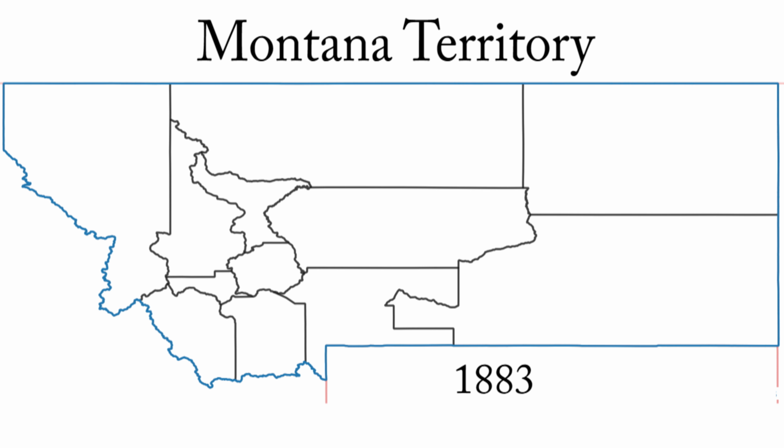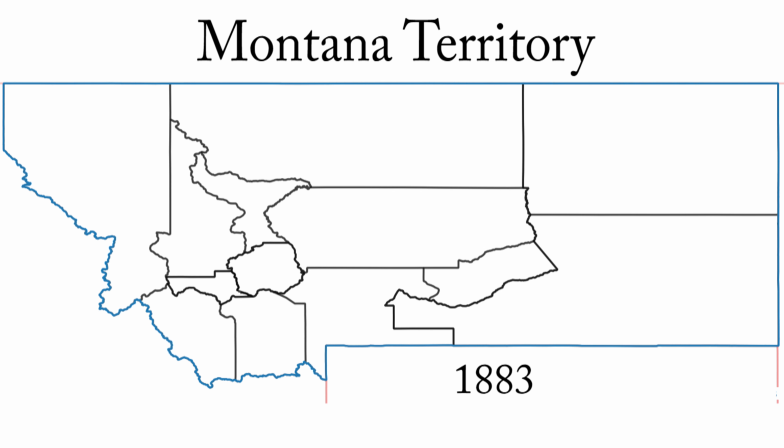February 26, 1883, Yellowstone County is created out of Custer and Gallatin. Yellowstone retains these boundaries for the duration of the Montana Territory.